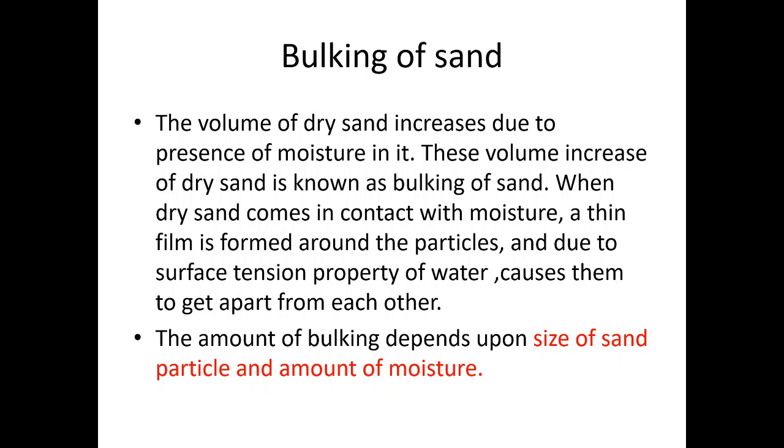Bulking of sand. The volume of dry sand increases due to the presence of moisture in it. This volume increase of dry sand is known as bulking of sand. When dry sand comes in contact with moisture, a thin film is formed around each particle of sand, and due to the property of surface tension of water, the film pushes the surrounding sand particles apart, giving an increase in volume. The amount of bulking depends upon the particle size of sand and the amount of moisture in it.